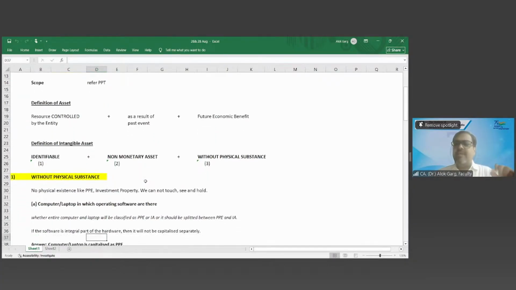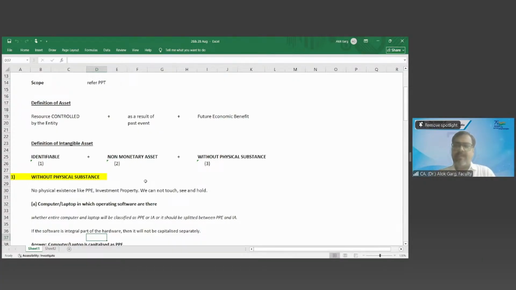In case of Alexa, in case of robot, and let's take another example, pen drive. You went to buy a return filing software or some accounting software. The shopkeeper has given you the software in a floppy disk, in a CD, or in a pen drive. He gave you the software in a pen drive, and he charged 50,000 rupees for that software. The pen drive you can hold in your pocket, you can touch, you can see. Tell me, in that case, what is more meaningful? That pen drive or the software installed in that pen drive?